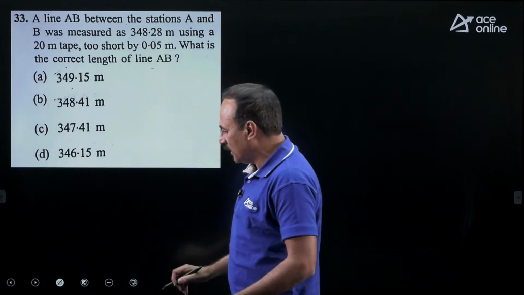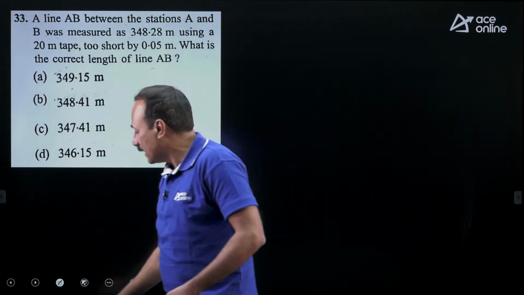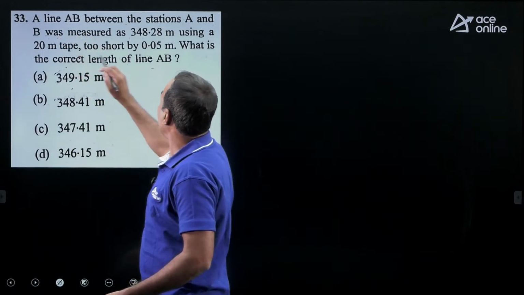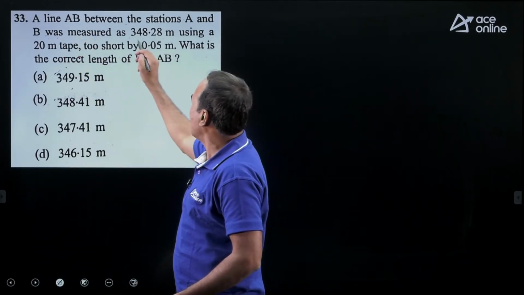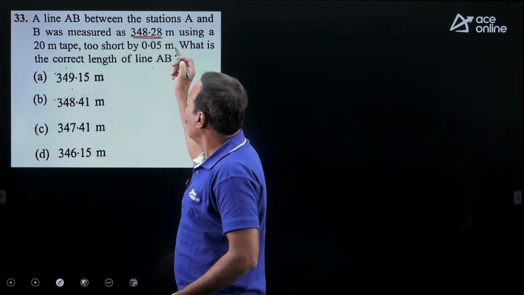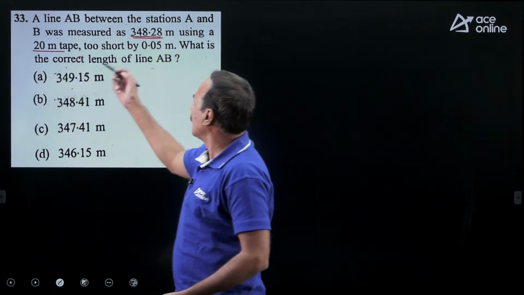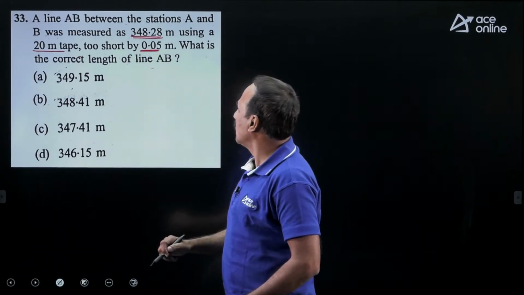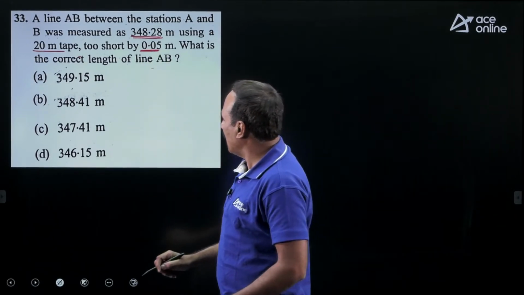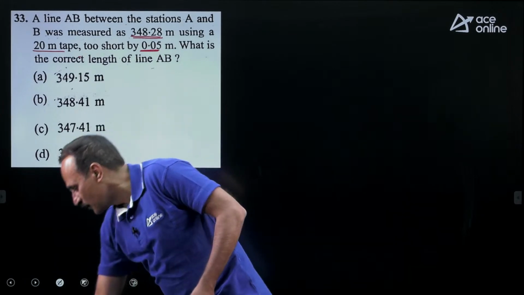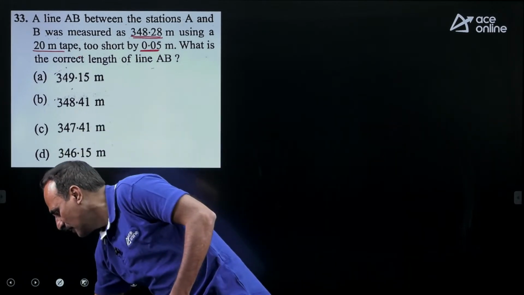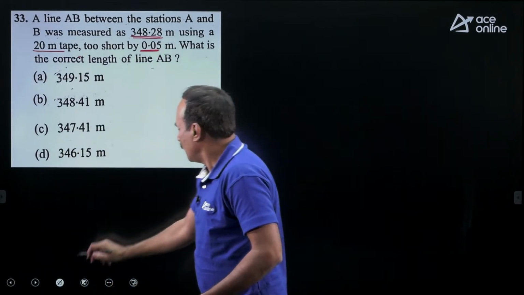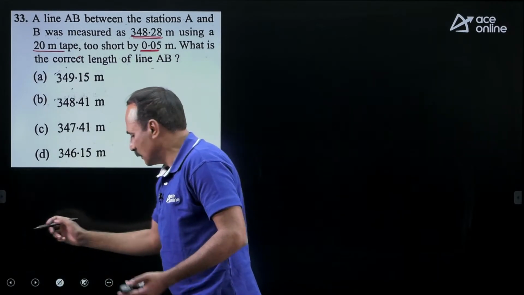Now look at this numerical question. The line AB between the two stations A and B is measured, this is a measured length, using a 20 meter tape which is too short by 0.05 meter. What is the correct length of line AB? This is a straightforward question with simple substitution.